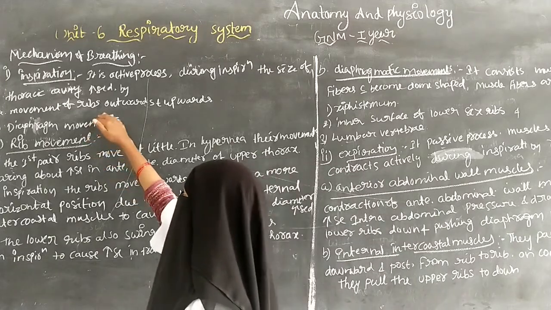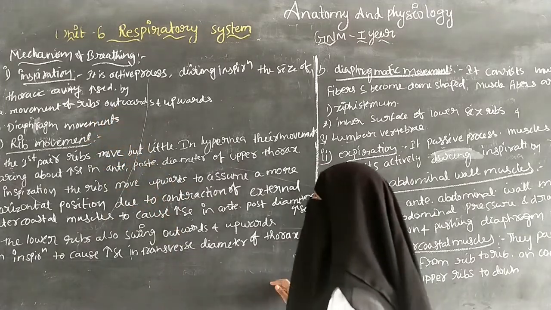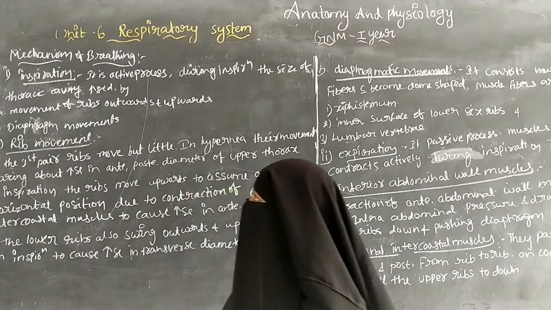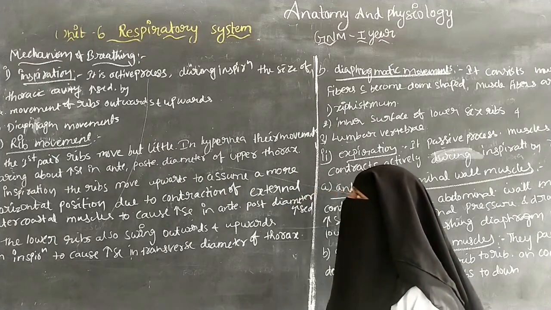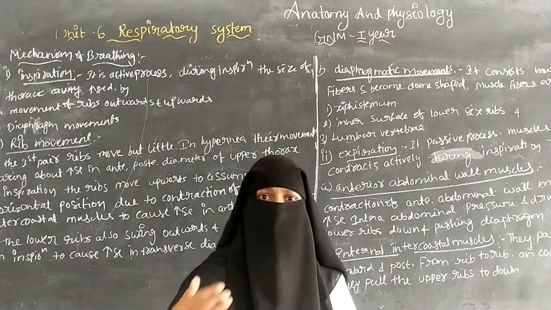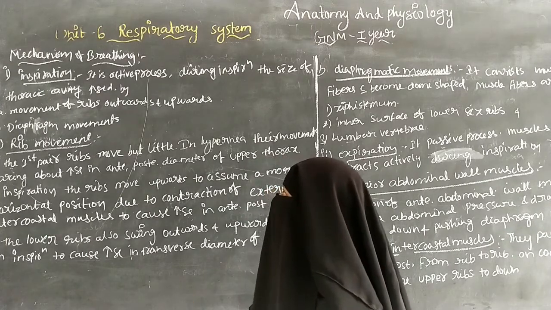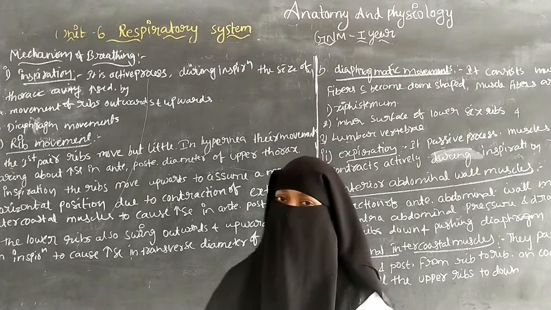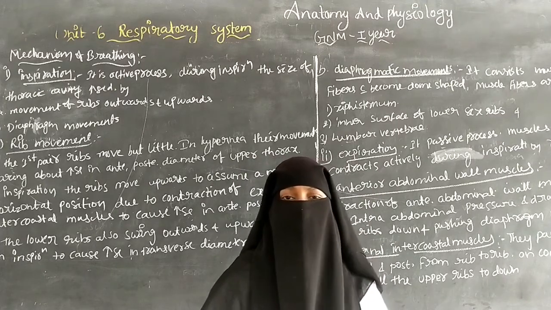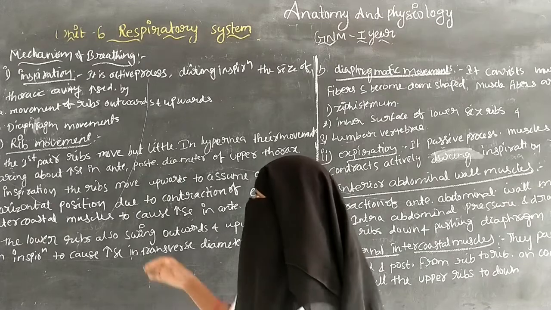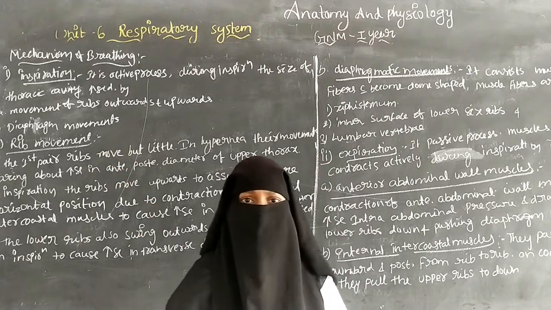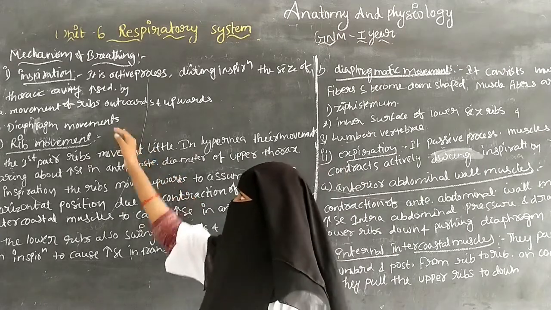There is a movement of the ribs outward and upward, and there is also diaphragm movement during inspiration.